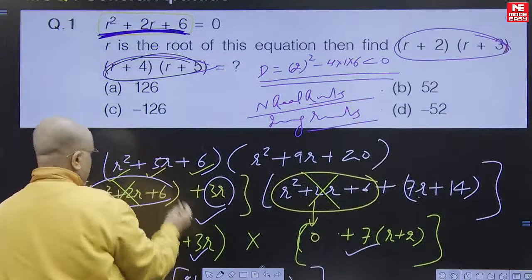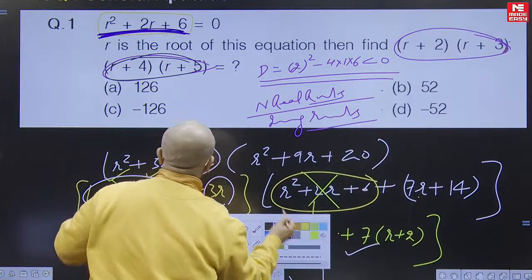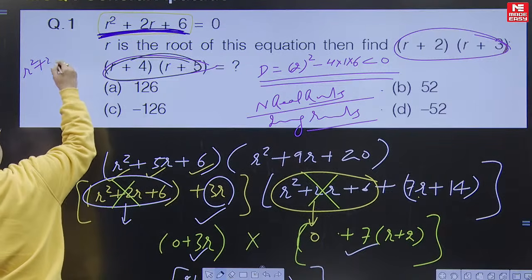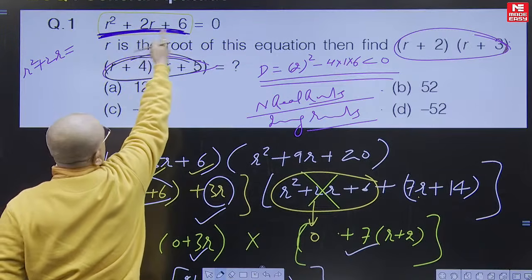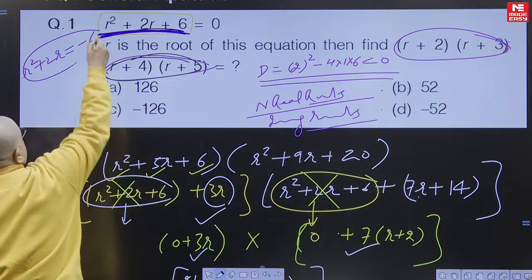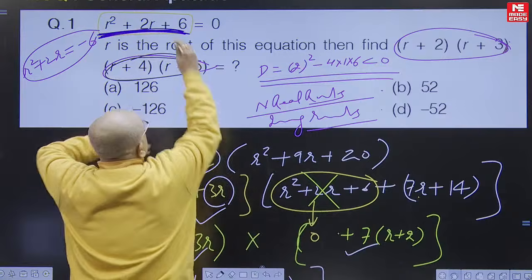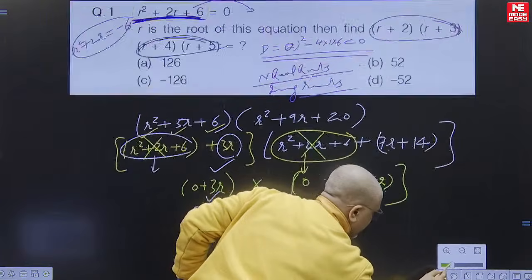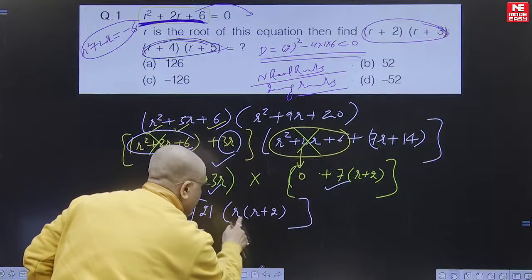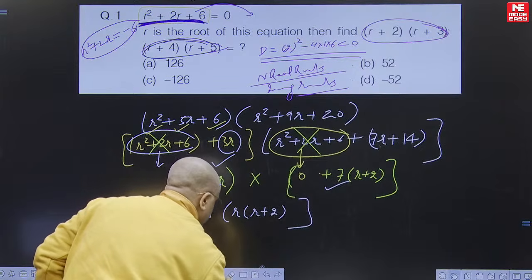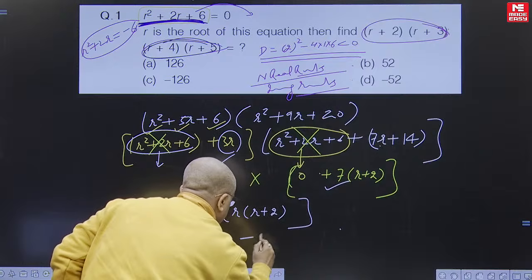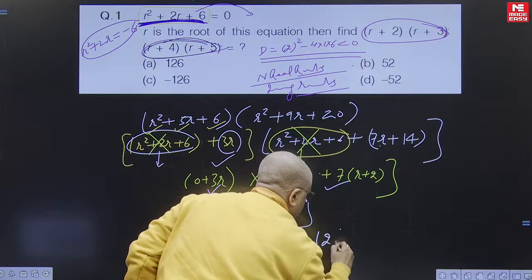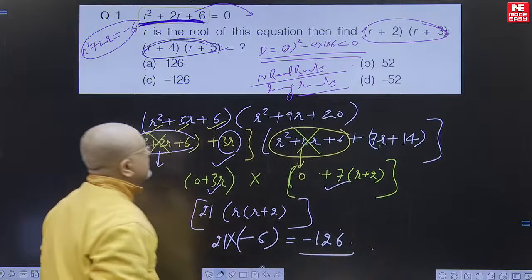And we know that r square plus 2r should be equal to minus 6. So r square plus 2r, this is minus 6 out there, and this is 21 out there, minus 126, right?